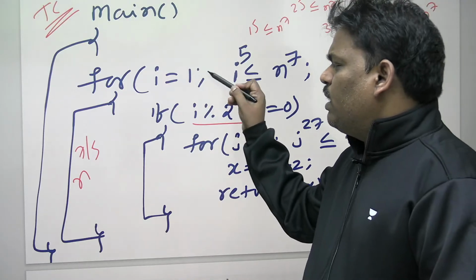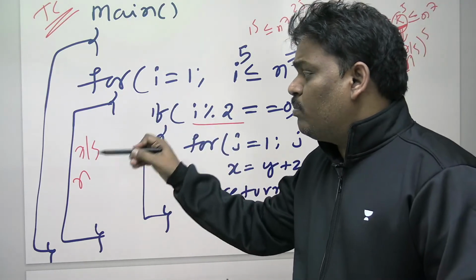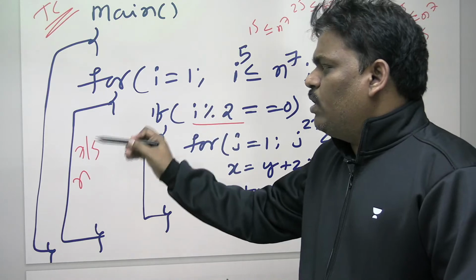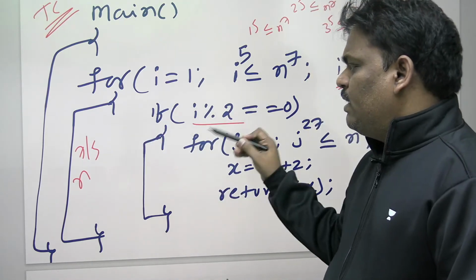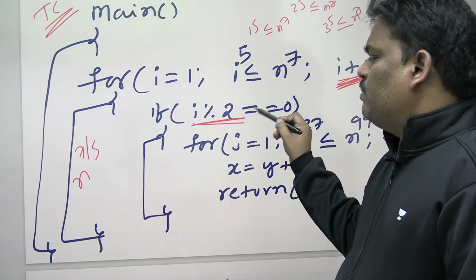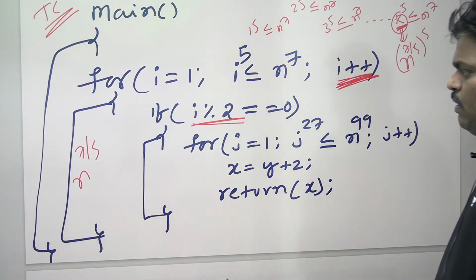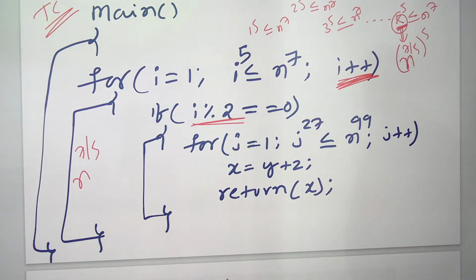This loop is going on n power 7 by 5 times. In that, half of the time this condition is true. Am I right or not?